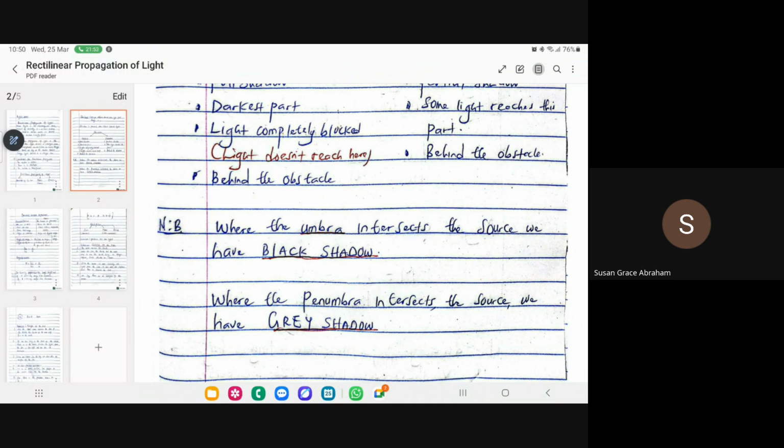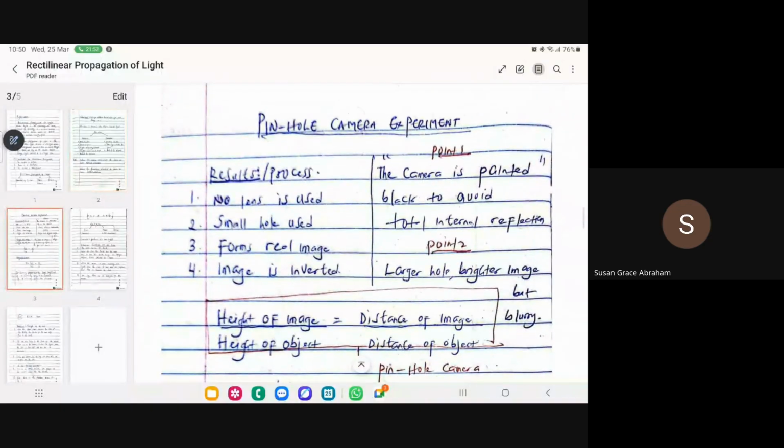So now let's proceed. We'll have the black shadow and we'll have the gray shadow. That said, let's now look at a very important thing, which is your pinhole camera. A pinhole camera is also a particular object, or I call it a mechanism, that actually explains the rectilinear propagation of light.